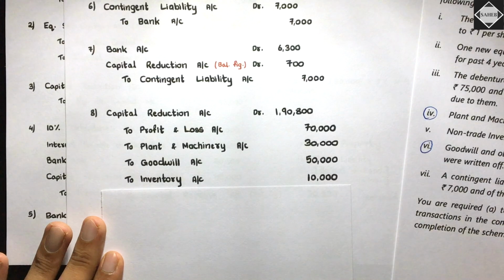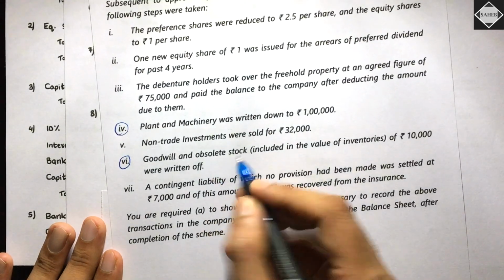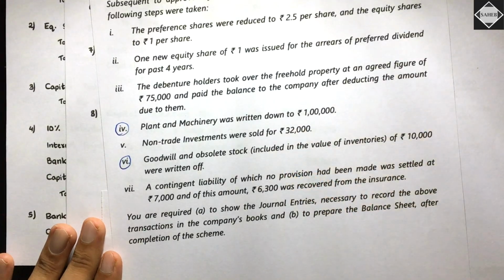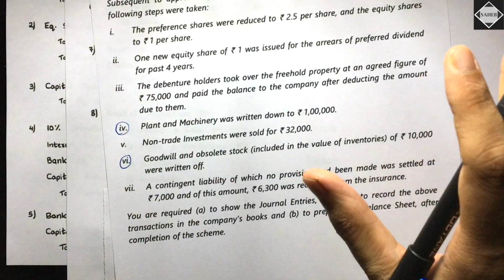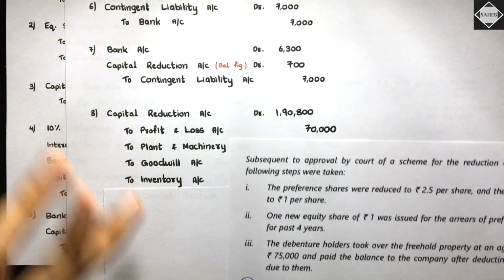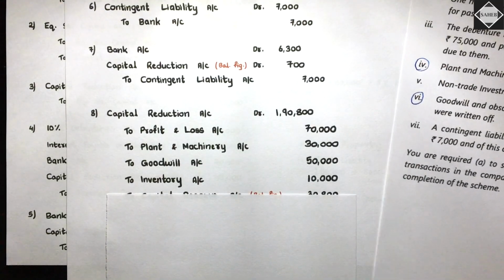Is it clear? Yes. They didn't say "to 10,000". They said obsolete stock is there of 10,000 only. So 10,000 only we have to reduce. You have to be very careful here, whether they are saying "to" or they are saying "by", right? You know that already. Okay, understood. So we have done that. Then what? All done? Yes, all done.